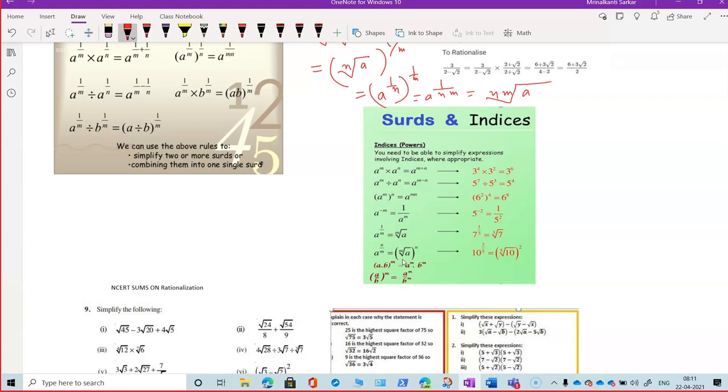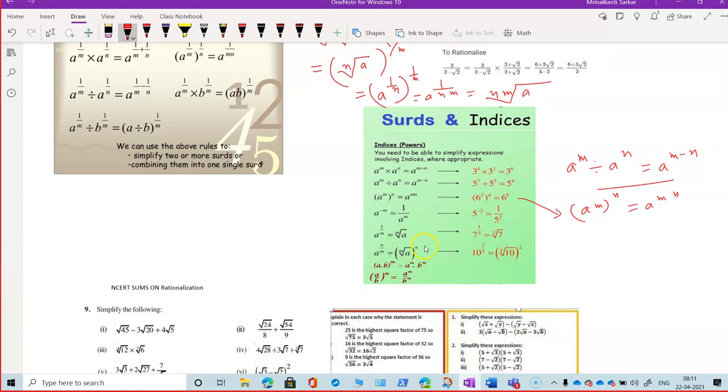You are subtracting, you are using this law. This is going to be a to the power m minus n. And a to the power m to the power n, this is shown here for this example: indices are multiplied there. So 6 square to the power 4 will be 6 to the power 8.